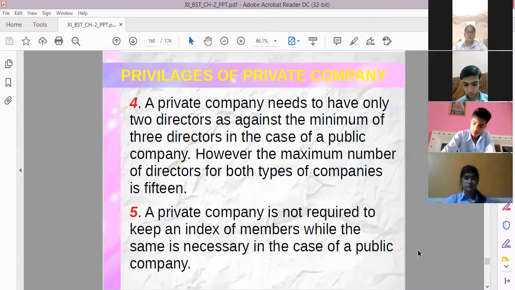A private company needs to have only 2 directors against the minimum of 3 directors in case of public company. Fourth privilege private company को मिला, that a private company needs to have only 2 directors. Private company को अगर 2 directors हैं तो भी चल जाएगा.